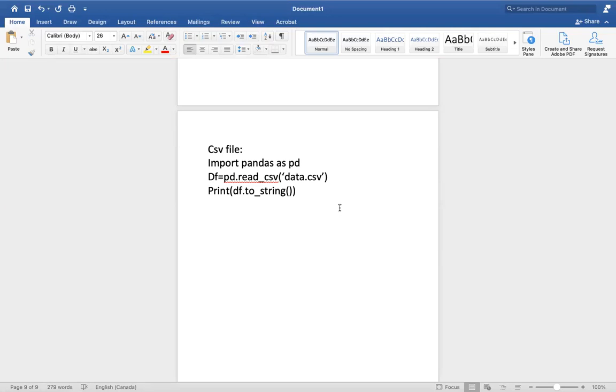So pandas can read both CSV files and JSON format files. So you should remember this also. Okay. So what are the two types of files that Python pandas can read? It can read CSV files and JSON files. Okay. So it's an important point.